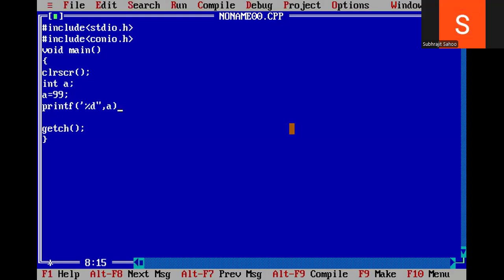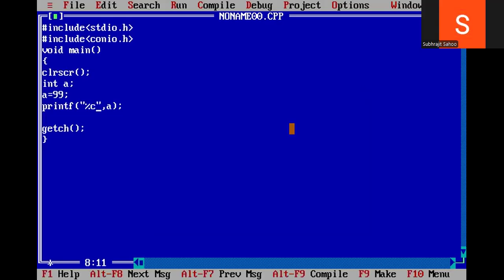What output will I get? Everybody knows this is a very simple program: I will get 99. But if I change the format specifier from percent d to percent c, my output will immediately change. I will get the corresponding ASCII character of 99.